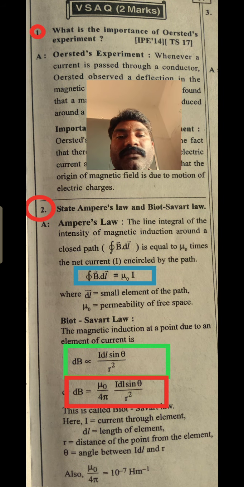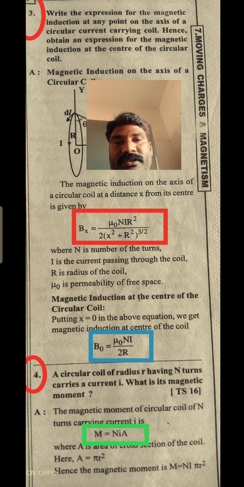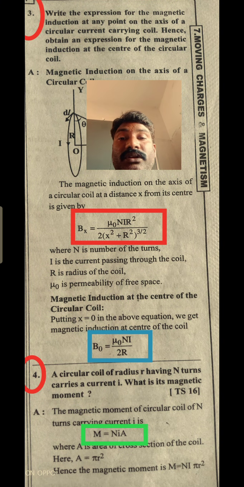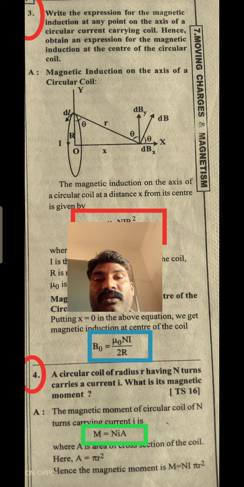Okay. This is the second question. And now we enter into the third question. What is the expression for the magnetic induction at any point on the axis of a circular current carrying coil? Hence, obtain an expression for the magnetic induction at the center of the circular coil.